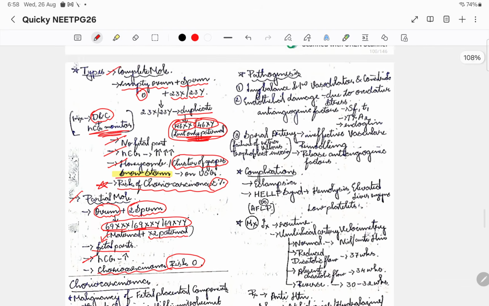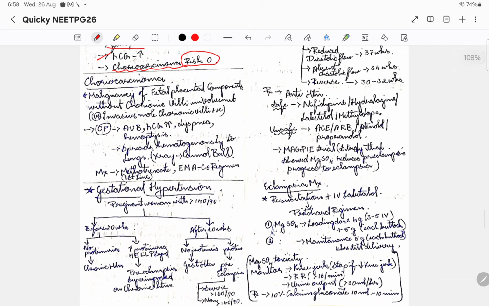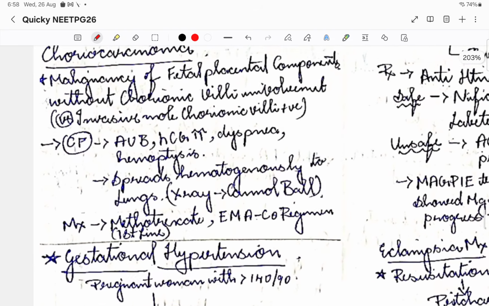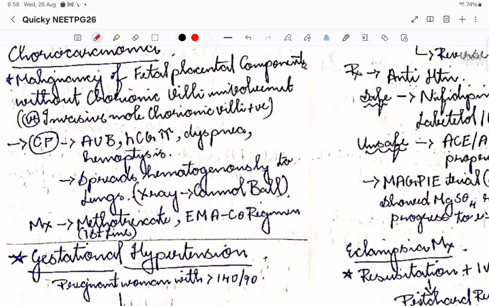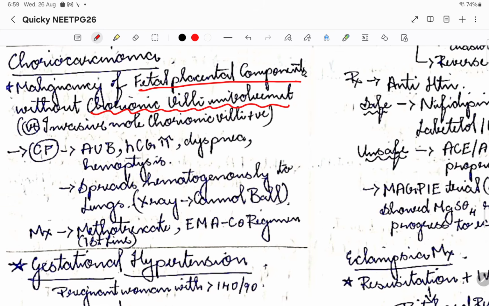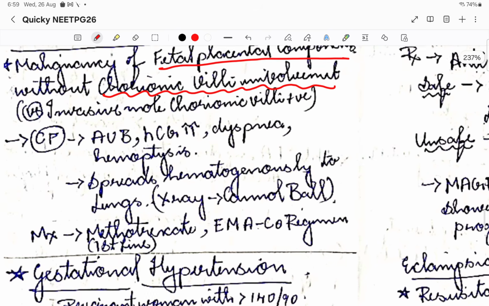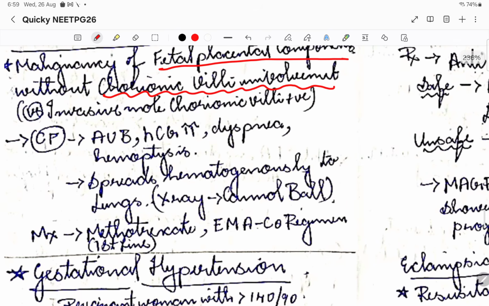Okay, so let us now move on to choriocarcinoma. Basically it is the malignancy of the fetal placental component. So this is a complication of the hydatidiform mole. There is no chorionic villi involved here. It is only the fetal placental component that is increasing, it has become carcinogenic, whereas in invasive mole the chorionic villi will be involved. Okay, so please remember that.